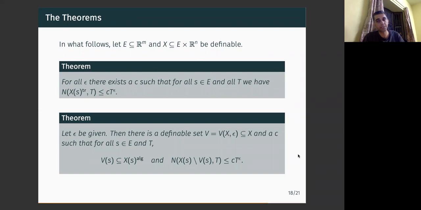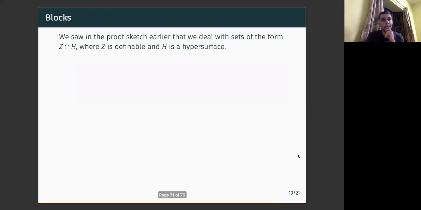But in this case, you take out a definable part instead of taking out all the semi-algebraic curves inside X. And so we reprove this as well. And in the proof, we saw that really what we want to deal with is sets of the form Z intersection H, where Z is definable and H is a hypersurface.